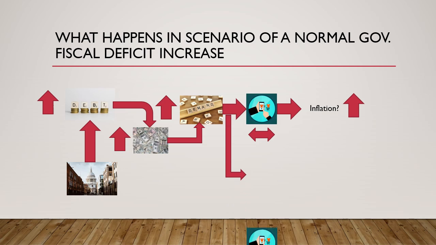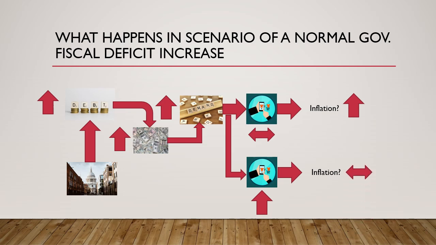In the second scenario, the supply in the economy responds and increases. That would mean there would not be much inflation, and instead there would be growth in the economy. So let's take the first scenario and go ahead with it.